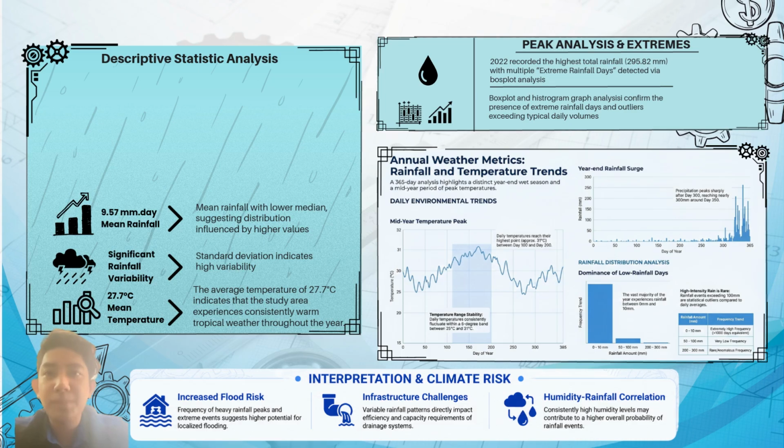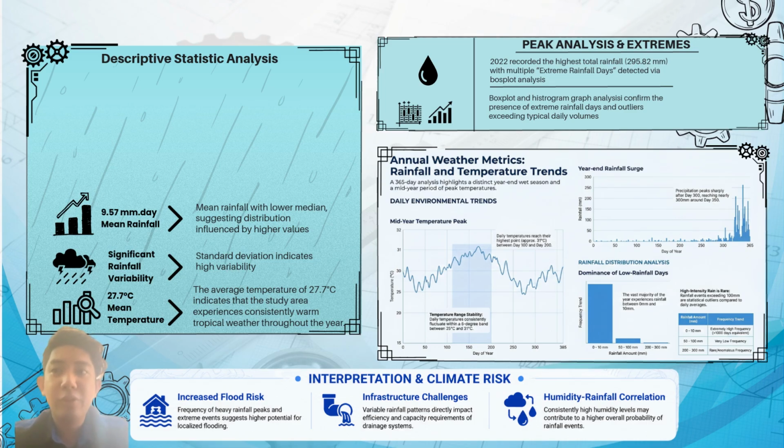For the peak analysis and the extremes, we know that the highest total rainfall is 295.82 mm with multiple extreme rainfall days. We are using the box plot and the histogram graph to analyze and confirm the presence of extreme rainfall days, typically daily volume. From the graph, the mid-year temperature peak shows that the daily temperature reached its highest point, approximately 31 degrees Celsius between day 100 to day 200, and the temperature range is stable around 25 to 31 degrees Celsius. Then year-end rainfall surge, from the graph we know that the precipitation peaked sharply after day 300.